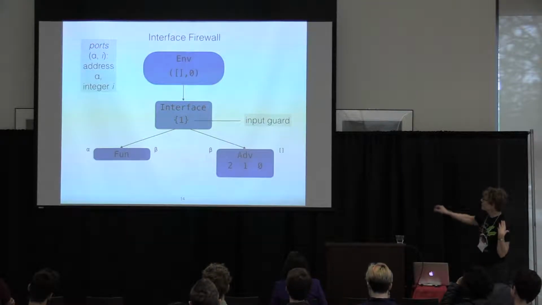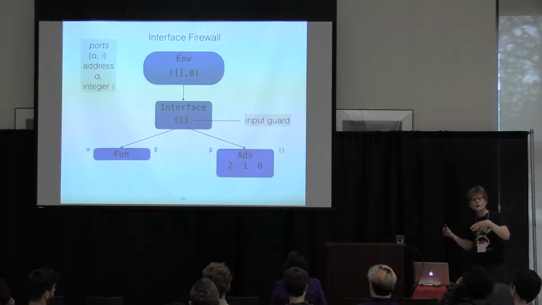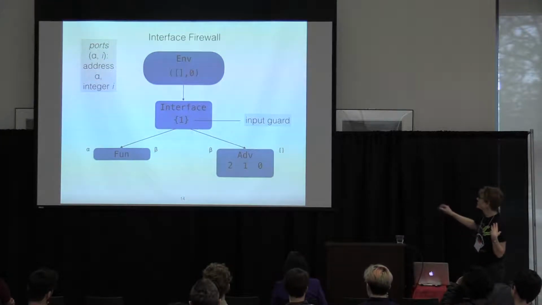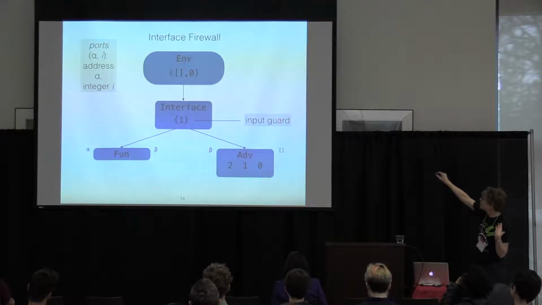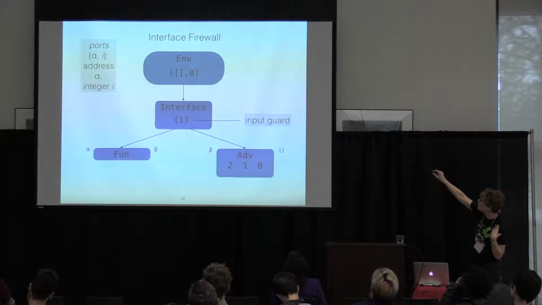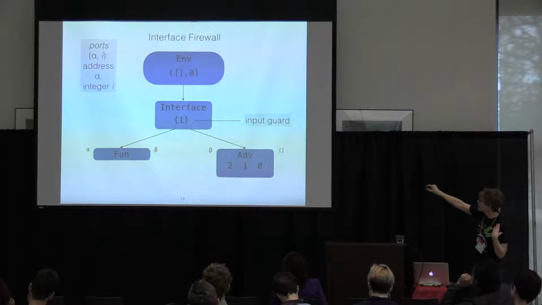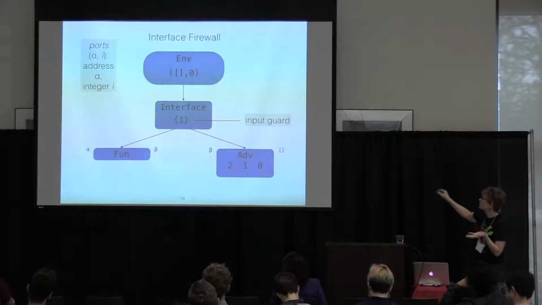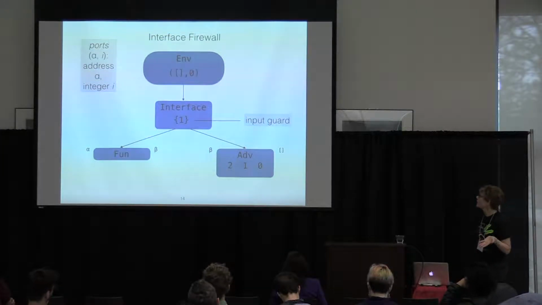Here in this picture, this is saying that the functionality knows it's at address alpha and that the adversary can be addressed at beta. The adversary knows it's at beta, and this is the root address of the environment sitting up here. And indeed, the most common channel of communication between the environment and the adversary is between this port and that port index of beta. So messages can flow back and forth like that.